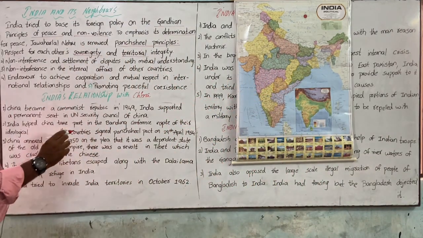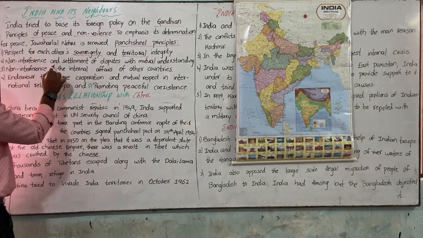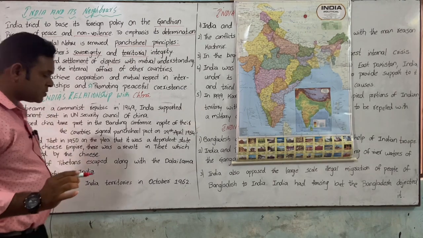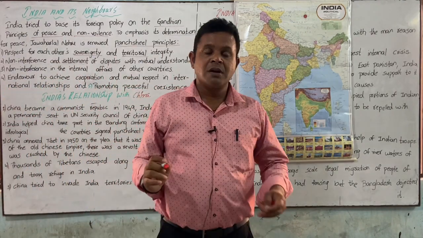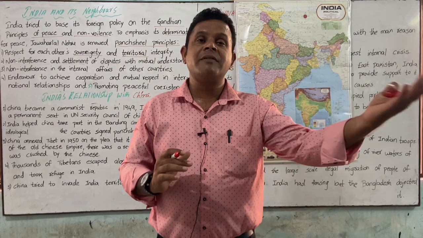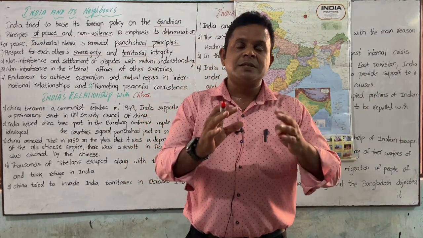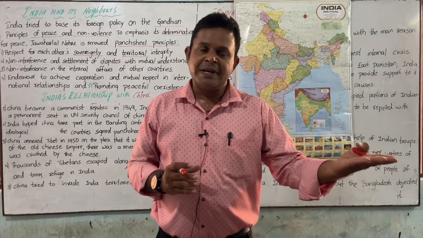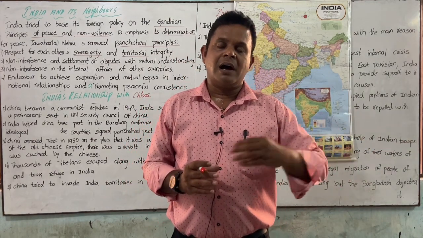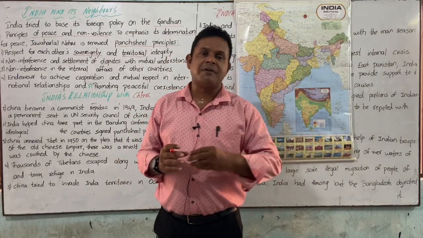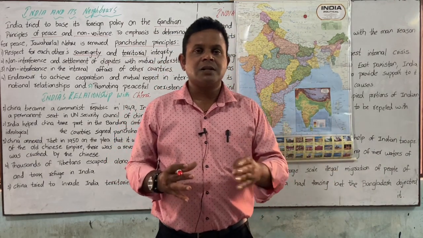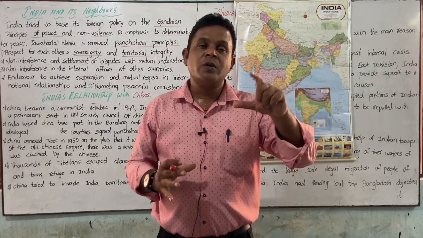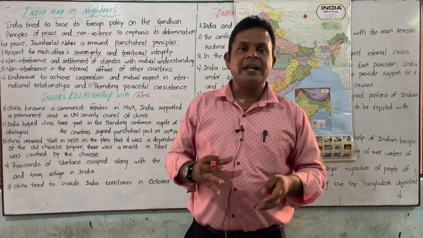And coming to the second, non-interference and settlement of disputes with mutual understanding. What it says is that we are in no way to involve ourselves in others' disputes, any conflict based upon border issues or encroaching on other lands, or occupying or capturing to secure power, whether political, economic or social.